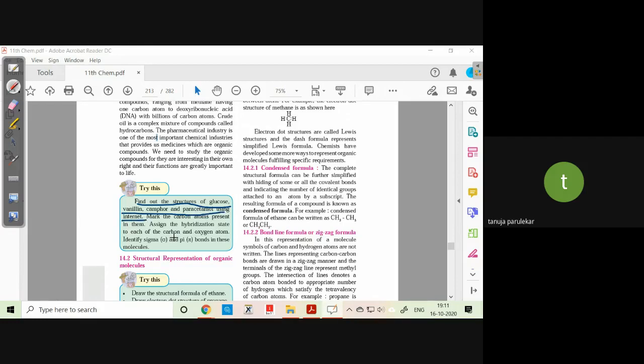Assign the hybridization state. You said you all don't know. Okay, fine. That is coming later on. We'll talk about that. Then next was what?